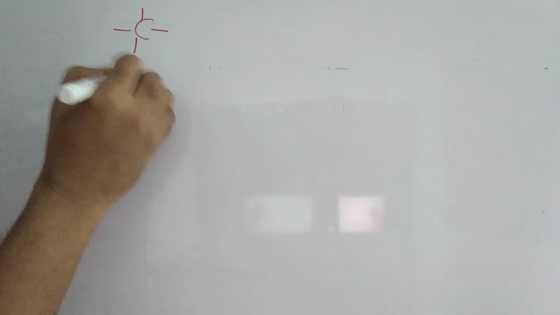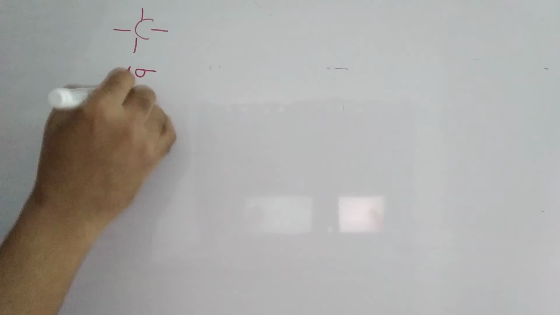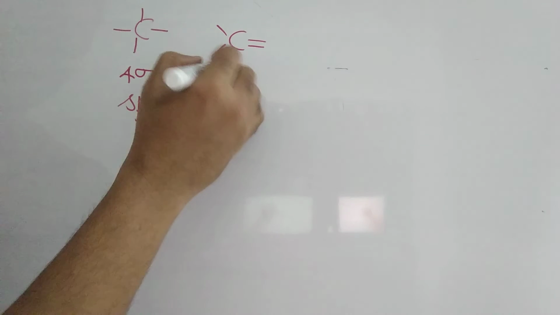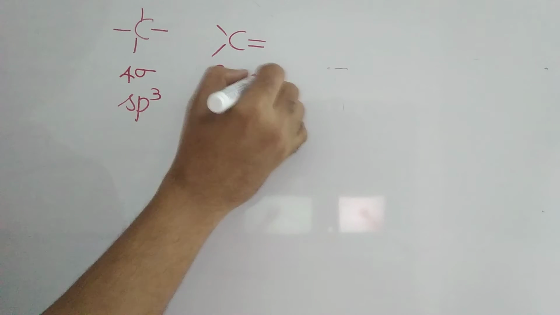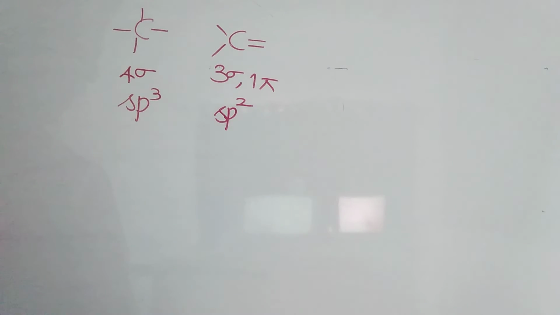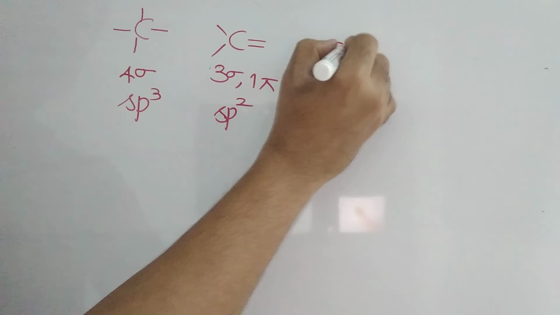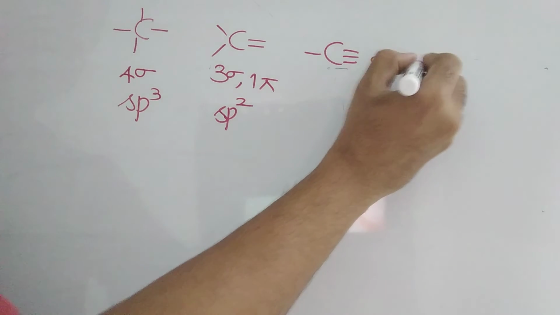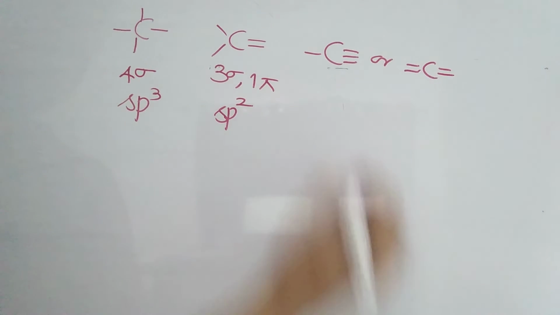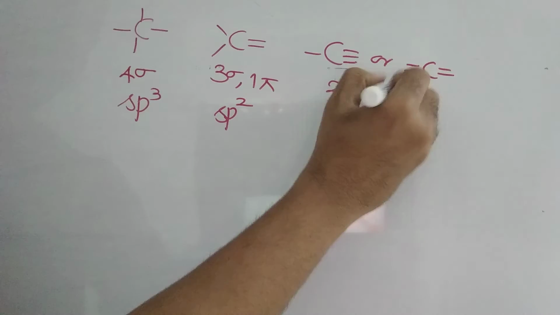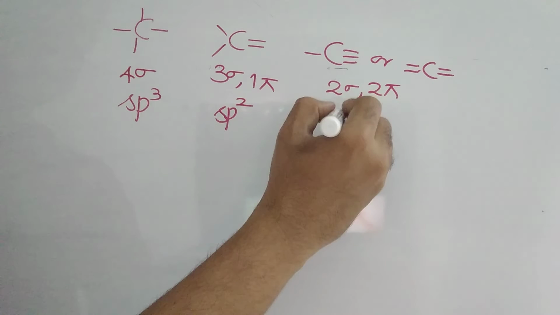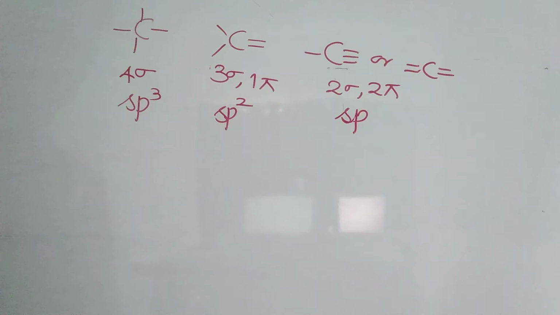Hybridization in organic molecules. Carbon with 4 single bonds, that means 4 sigma bonds, is sp3 hybridized. Carbon with 1 double bond, or you can say 3 sigma and 1 pi bond, is sp2 hybridized. Carbon with a triple bond, or you can say 2 double bonds, means 2 sigma and 2 pi bonds. In this case it is going to be sp hybridization.